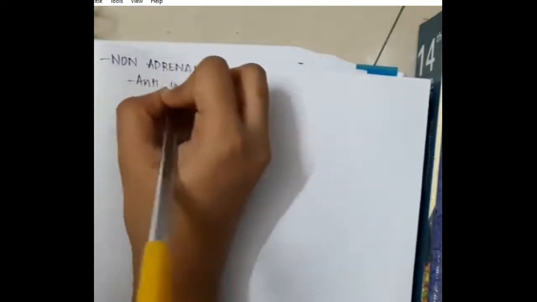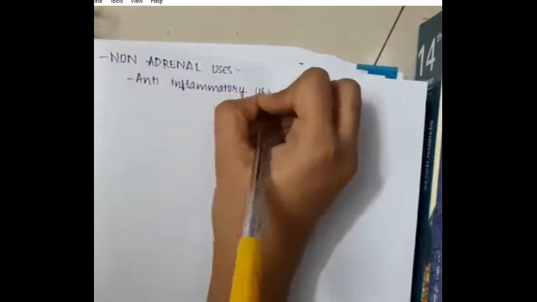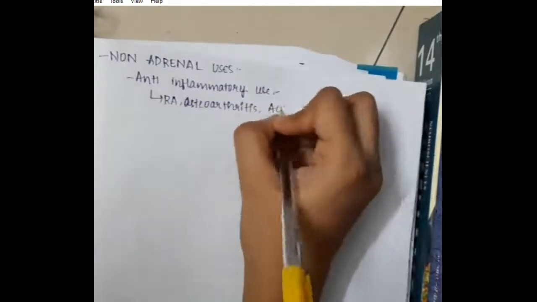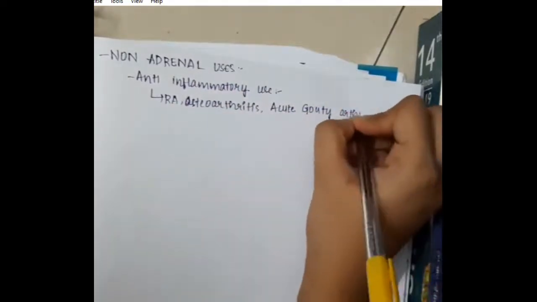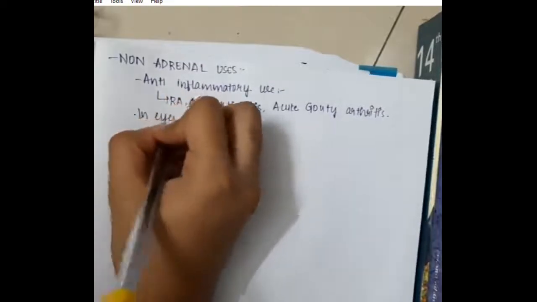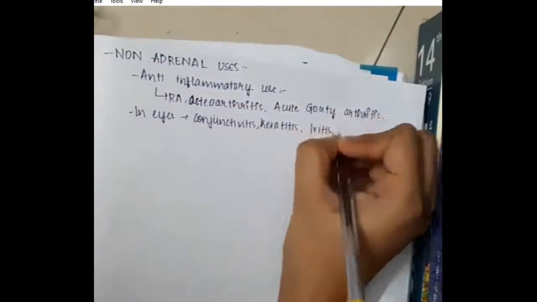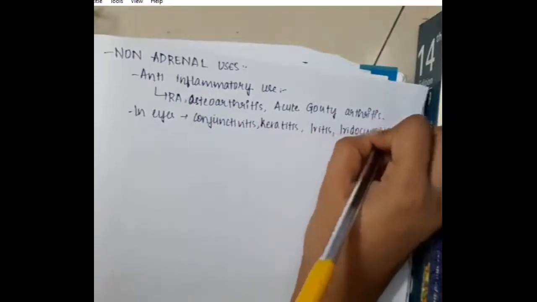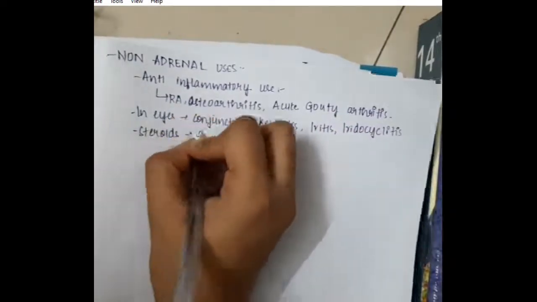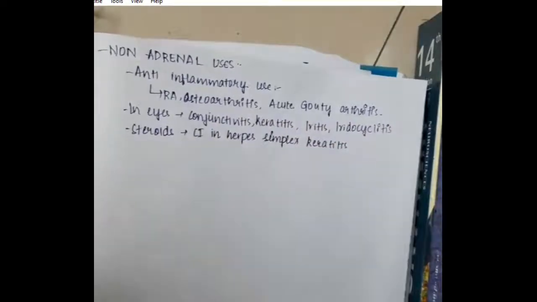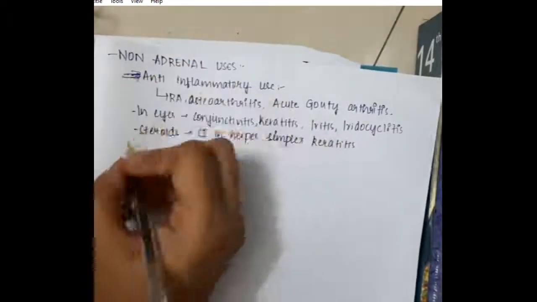Then we have non-adrenal uses. These include use as an anti-inflammatory drug in rheumatoid arthritis, osteoarthritis and gouty arthritis. In the eyes, it is used for conjunctivitis, keratitis, iritis and iridocyclitis. Steroids are contraindicated in herpes simplex keratitis.